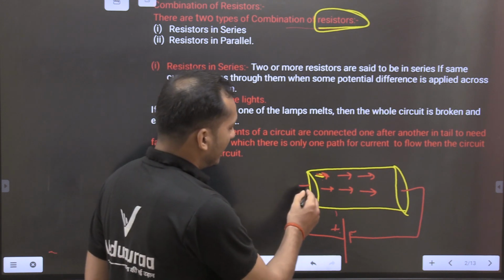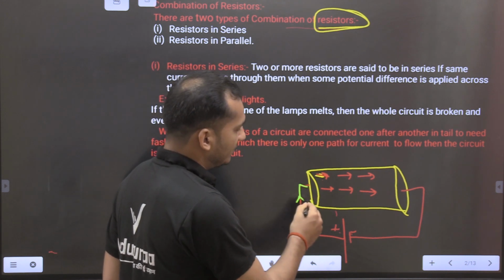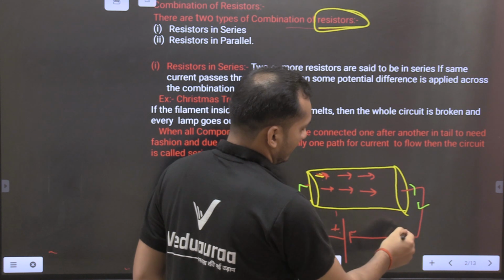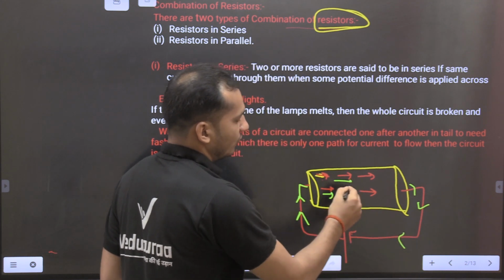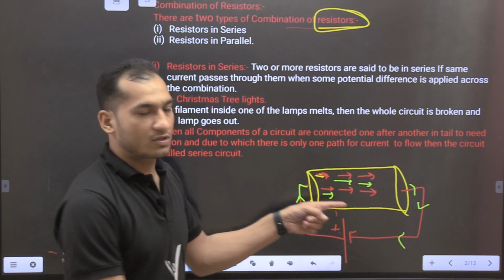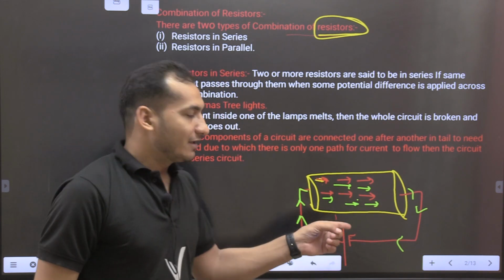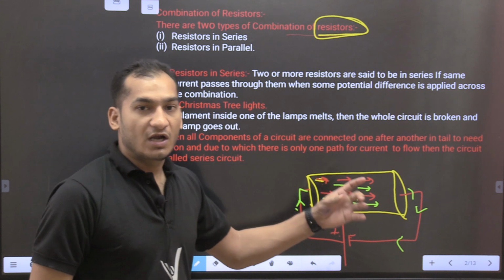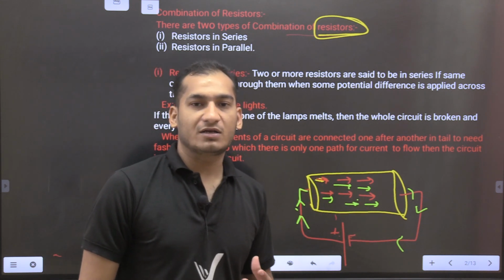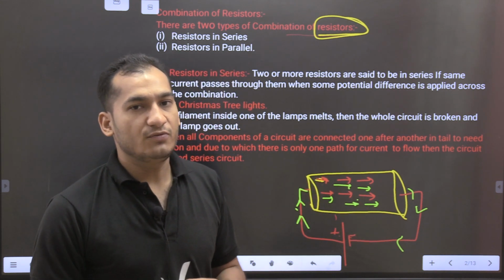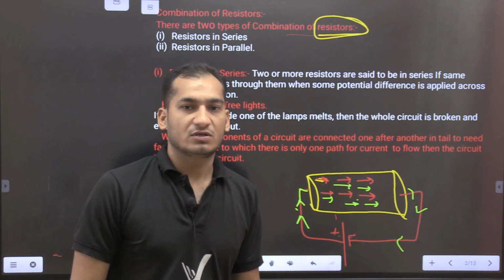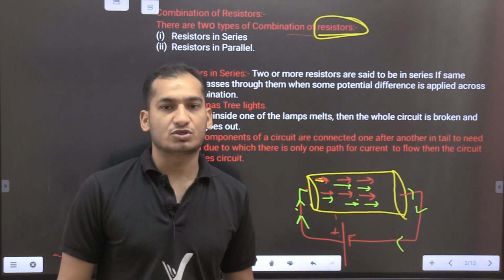You see here, if electrons are flowing from the positive terminal to the negative terminal, that means the conductor allows electrons. If the conductor allows the flow of electrons, then electric current will be produced.